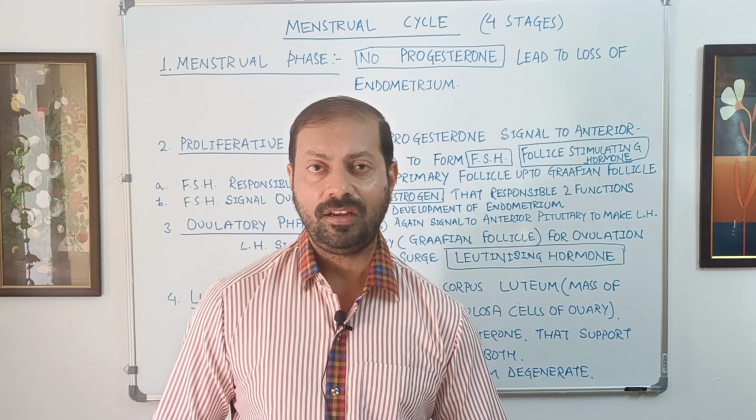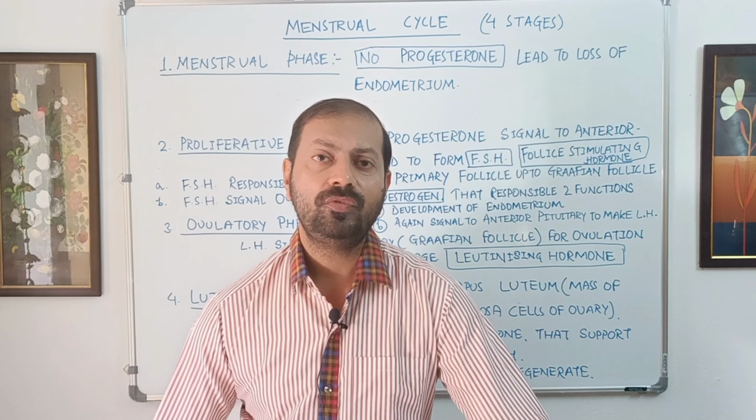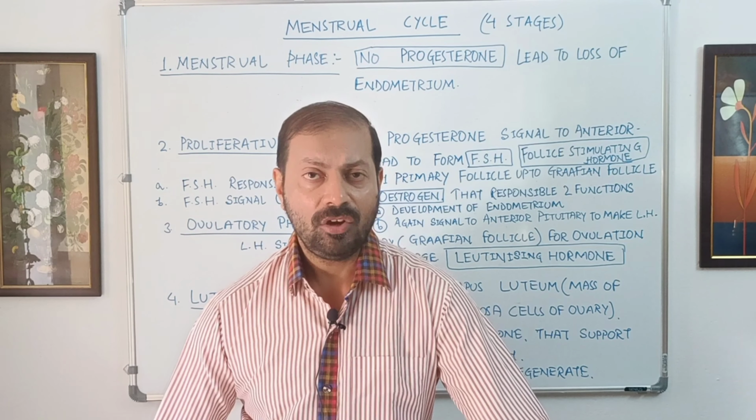The fourth stage is called the luteal phase because the major contribution is given by the corpus luteum. I repeat, the corpus luteum is a mass of granulosa cells that is left over inside of the ovary after ovulation. This granulosa cell becomes secretory in nature and starts making a hormone called progesterone.